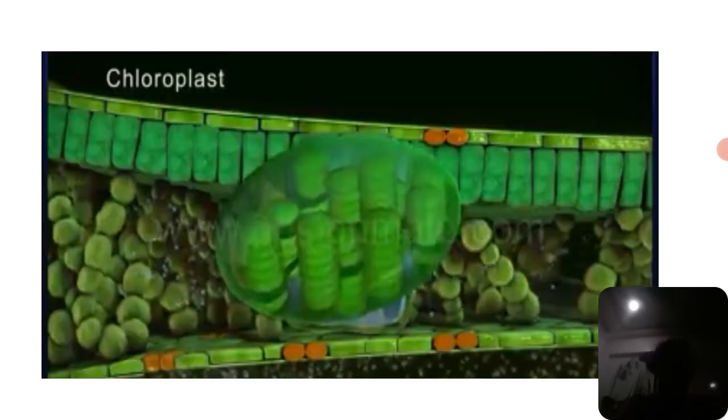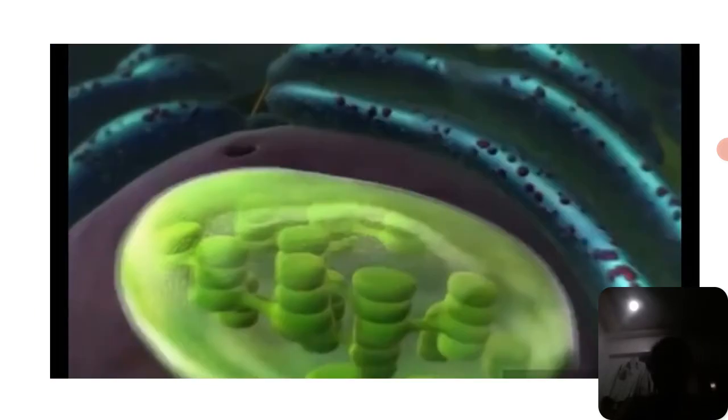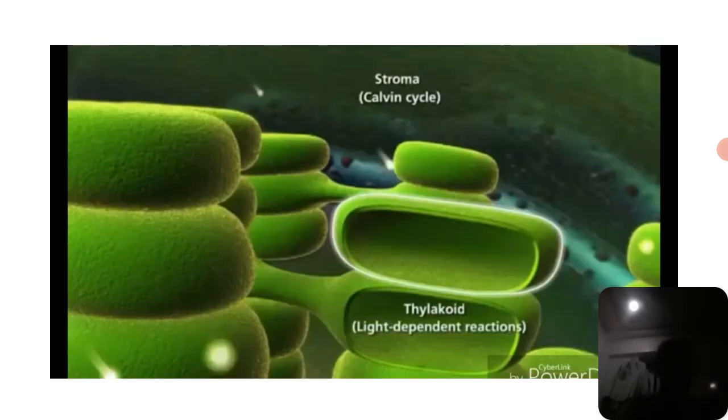See here, it is the structure of the chloroplast. Normally the chloroplast contains the thylakoids and the stroma. Mostly whatever is present in the thylakoid will be converted into phosphoenol pyruvic acid. In the first slide we observed that the phosphoenol pyruvic acid is converted by malate enzyme into malic acid, and this malic acid is again converted into pyruvic acid by the addition of NADPH2, and carbon dioxide is released. Okay, see here.